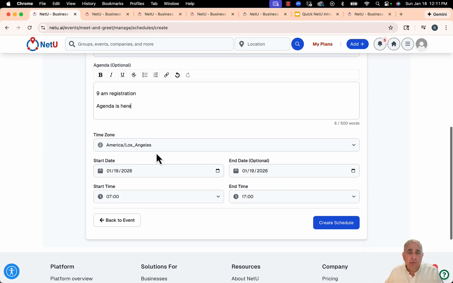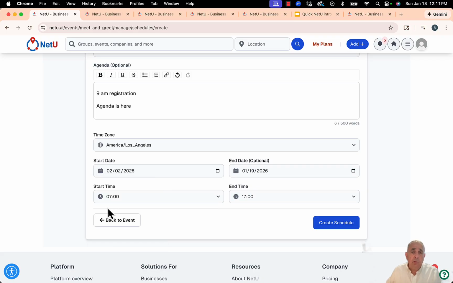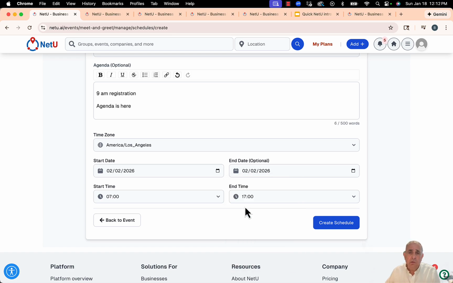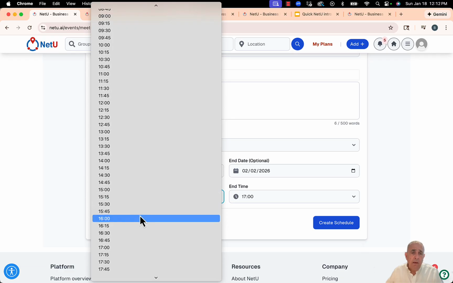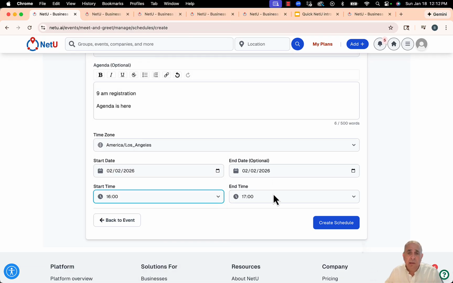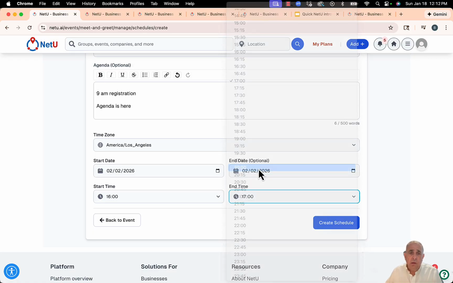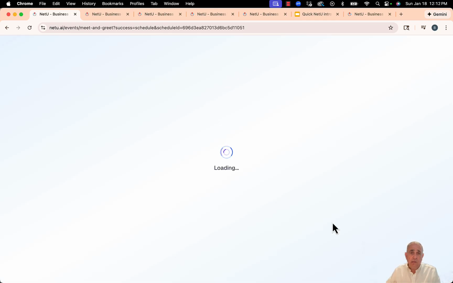And you can put the time zone. Let's say this event happened on maybe Monday, February 2nd. It's a one-day event, but you can make it a multi-day event. So I'm going to do here, maybe it starts at 4 o'clock in the afternoon and it ends at 8 o'clock, for example, in the afternoon, and so on. And then I'm going to create the schedule right now.